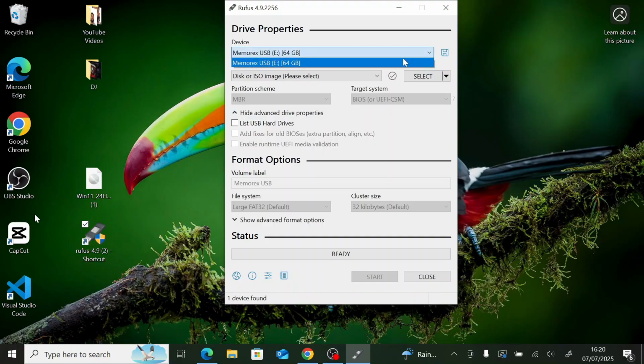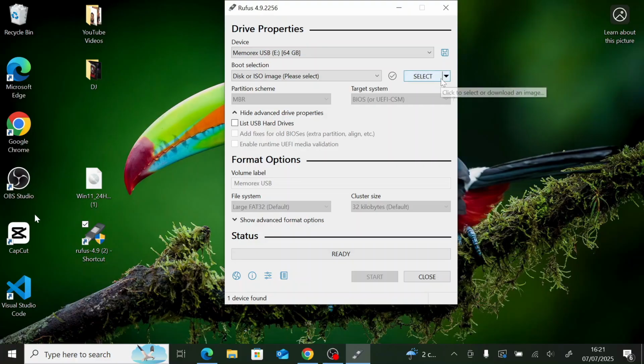Already it has seen it. We are already inside with the USB drive loaded. So on the boot selection, the USB has been detected and it has been loaded.